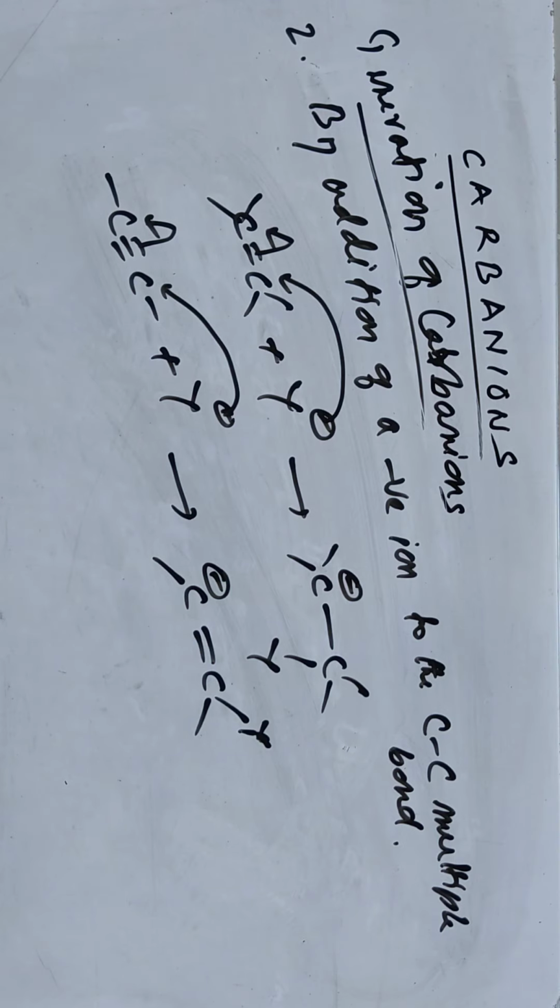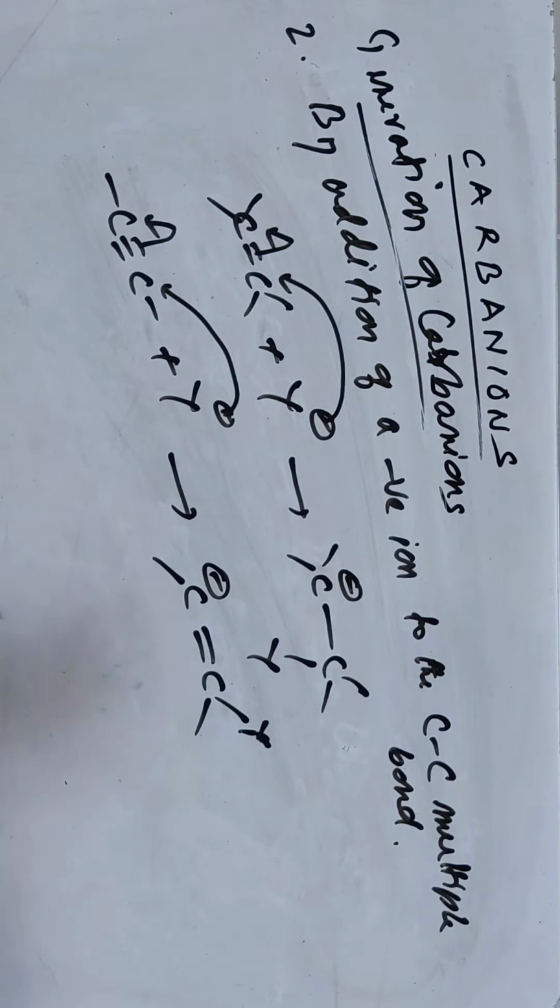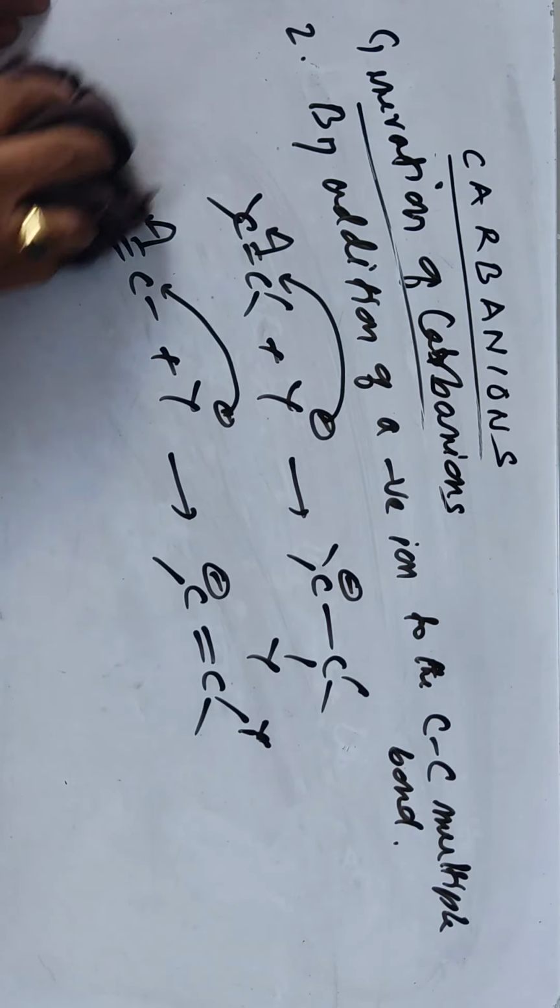Second method is by addition of a negative ion to the carbon-carbon multiple bond. So a double bond attacked by a negative ion, and a triple bond attacked by a negative ion, we get these two carbanions. This is a vinyl carbanion. So now let's come to the structures of carbanions.